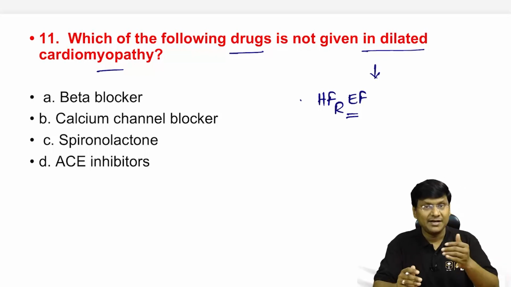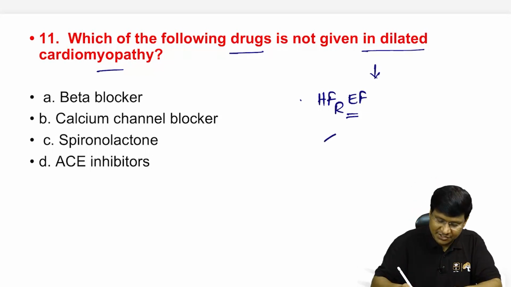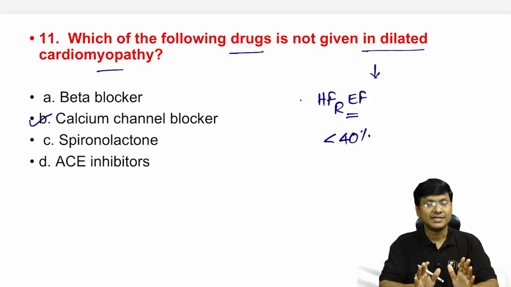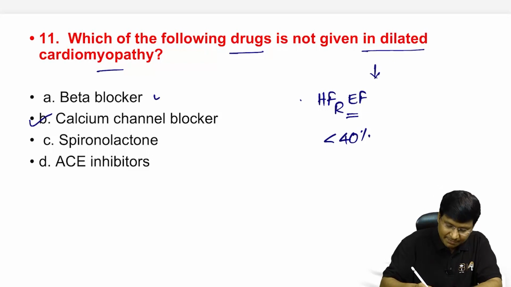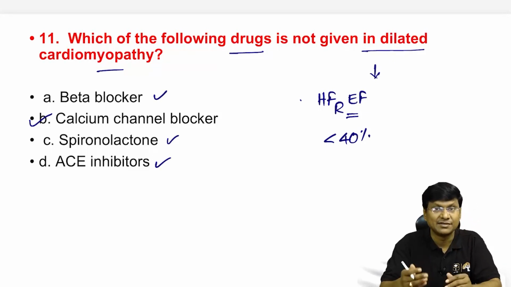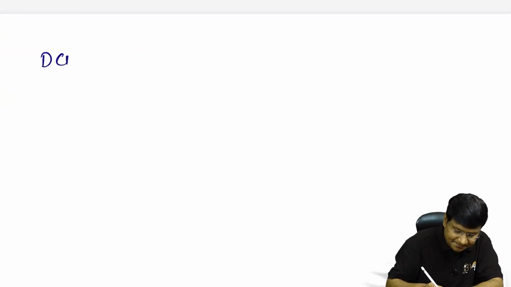Now, when an individual has heart failure with reduced ejection fraction, it means the ejection fraction is less than 40%, and the drug that you should not give in case of dilated cardiomyopathy will be the calcium channel blockers. Calcium channel blockers are avoided in patients with heart failure with reduced ejection fraction, whereas beta blockers, aldosterone antagonists like spironolactone, and ACE inhibitors improve survival and reduce mortality in patients with dilated cardiomyopathy. So some quick points about dilated cardiomyopathy.